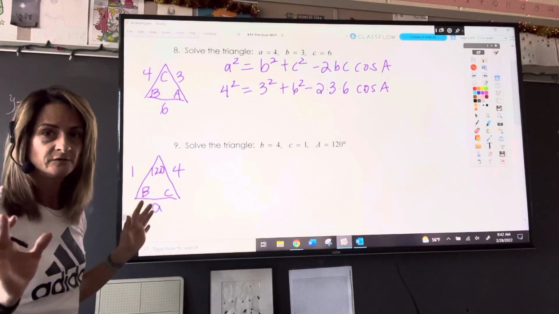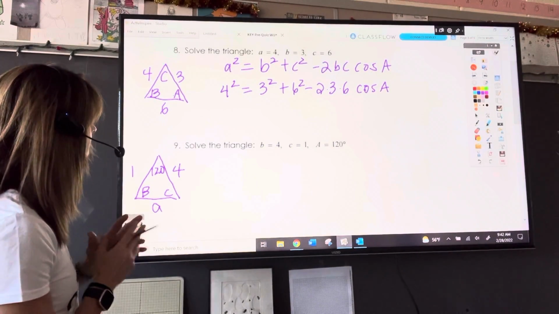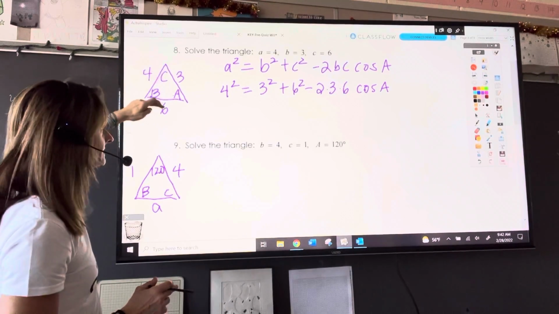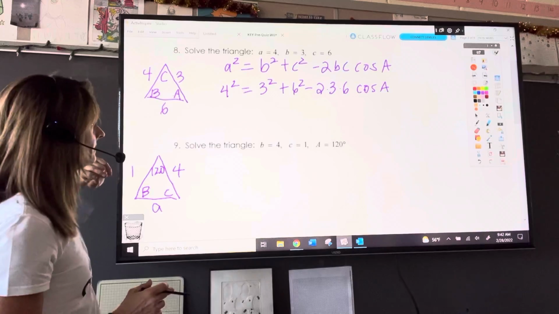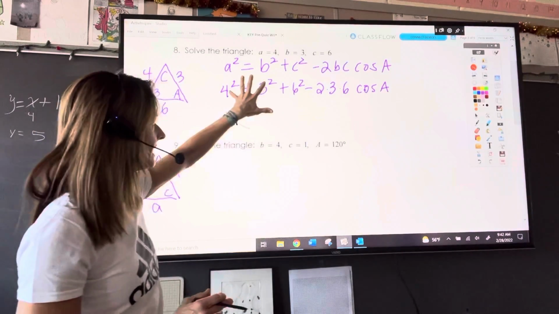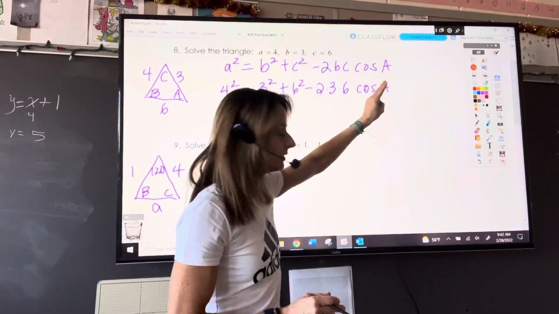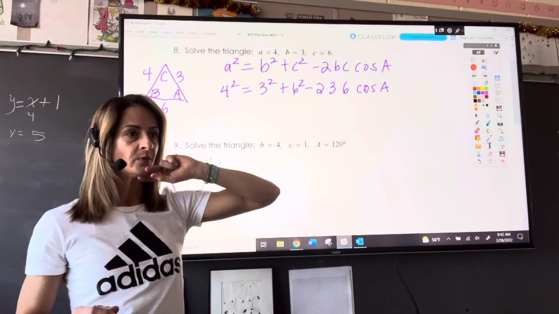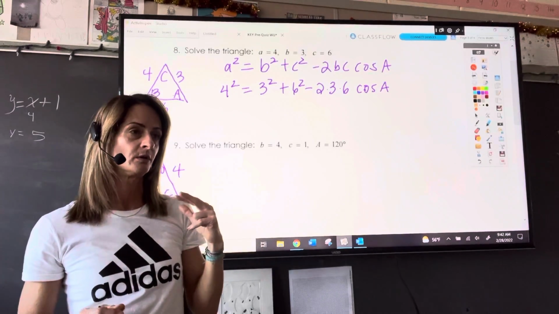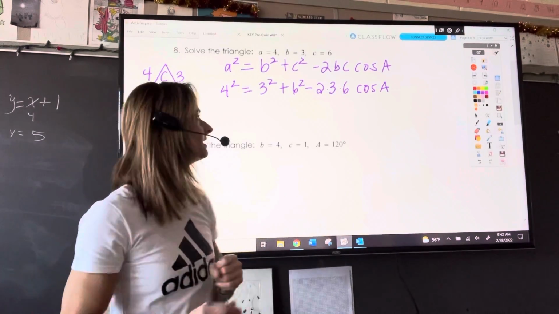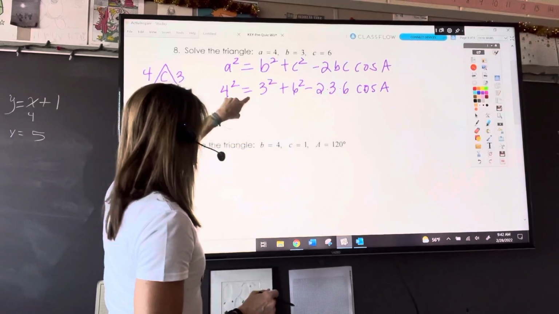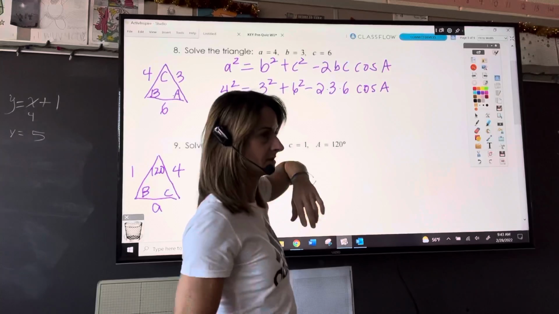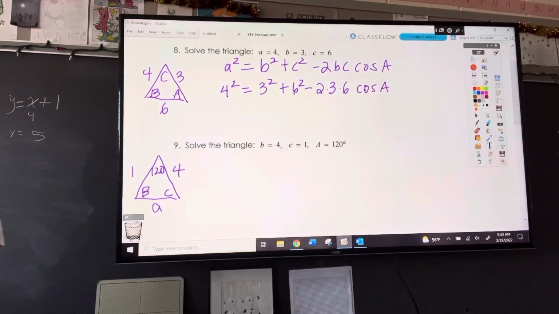So do you have a question so far on what I've done? a squared equals b squared plus c squared minus 2 times b times c times the cosine of A. Now, the only unknown that we have when we throw those values in is an angle. So what does that tell us we're going to have to do? We have to isolate. We are definitely going to have to isolate it. But at some point, since we're trying to find the measure of an angle, inverse trig. Good. So we're going to subtract these from both sides, and then we're going to divide by the coefficient of cosine of A, which is negative 2 times 3 times 6. So I'm going to do that all in one step.